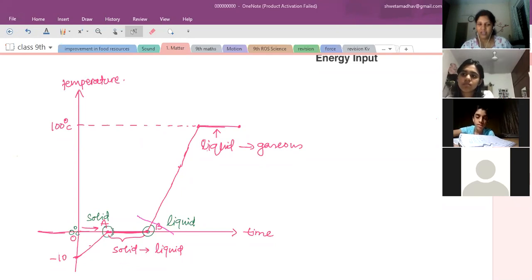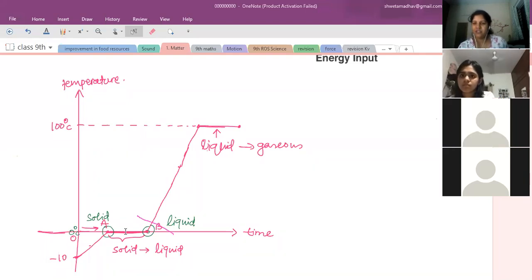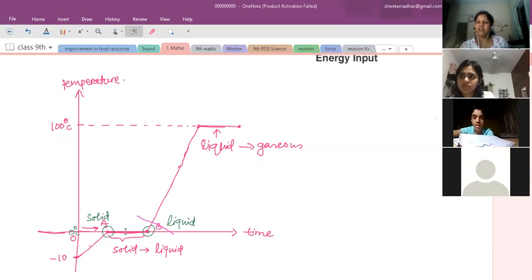At point A, the particles start absorbing heat energy and it remains stored inside the particles, which is used to overcome the force of attraction, to reduce the force of attraction. The particles have that energy, they have not given it out. That is why the particles move away from each other and get converted into liquid state.